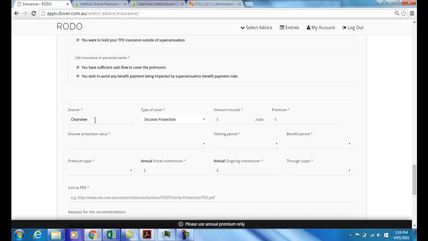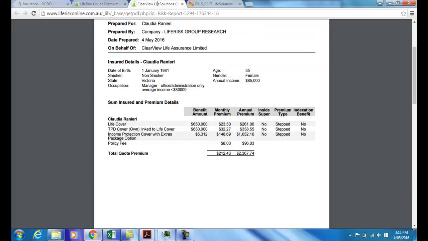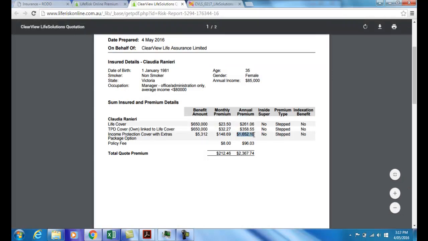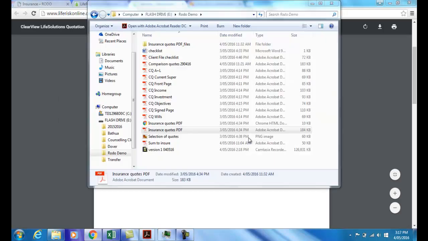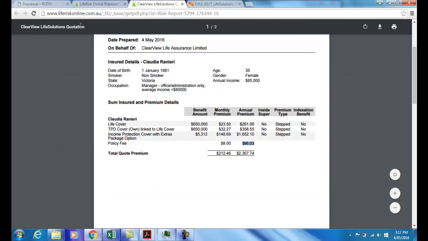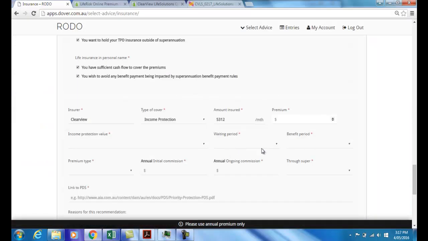We need to put in the income protection. The amount insured is 5312 per month, and the premium, if we head back to our table here, 1652. I'm going to put in the policy fee as well, which makes it 1748. Stop alt tabbing. 1748 is the premium.